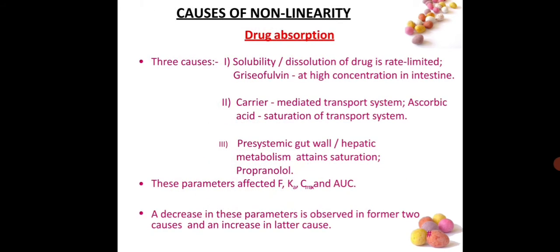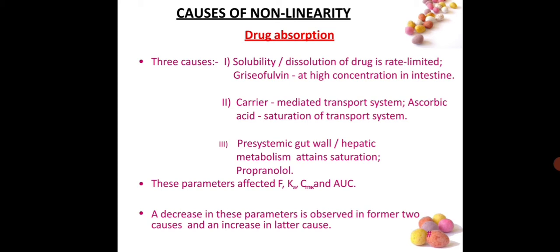Causes of non-linearity. First cause is drug absorption. For drug absorption, there are three causes. First, solubility or dissolution of a drug is rate limited. Example, griseofulvin at high concentration in the intestine.